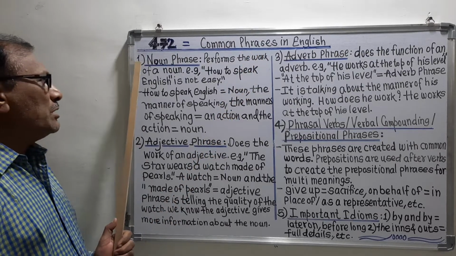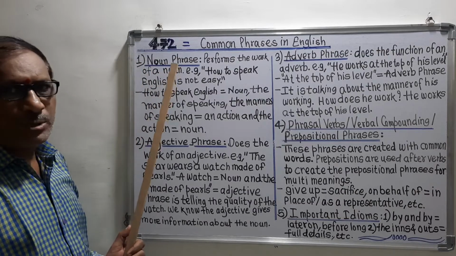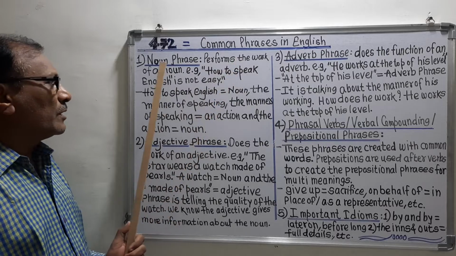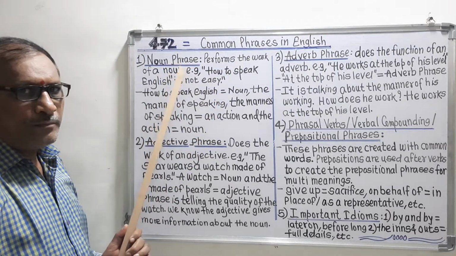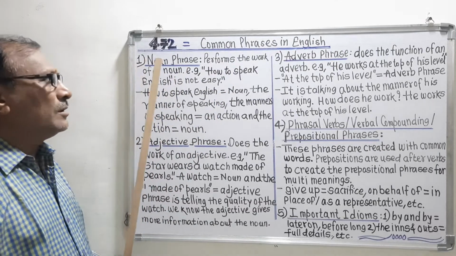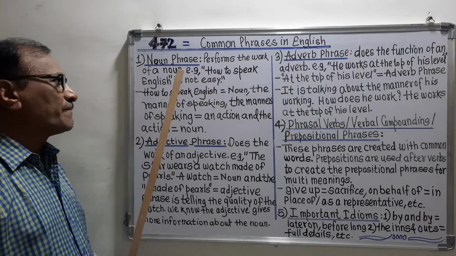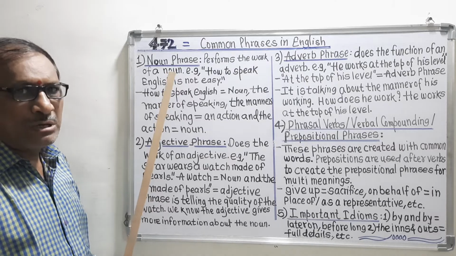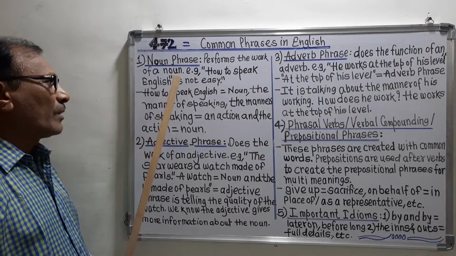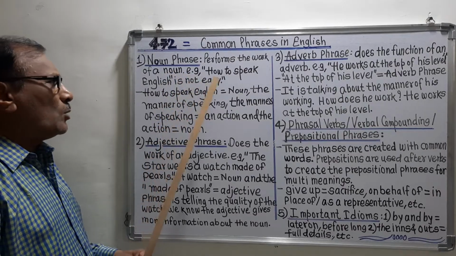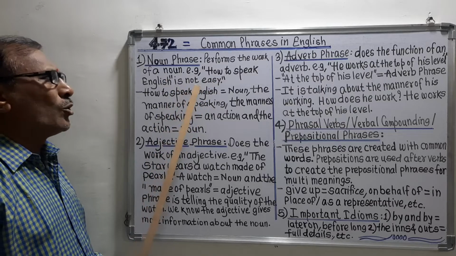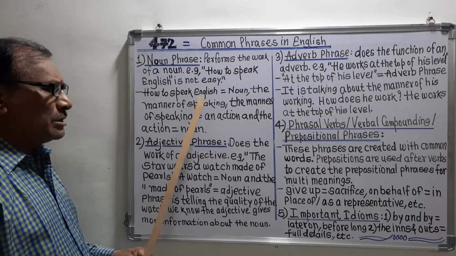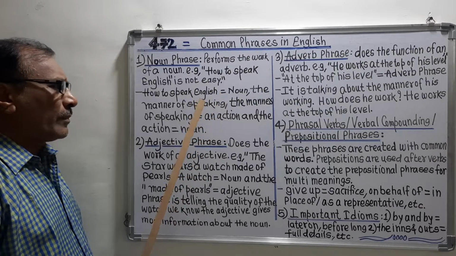The first phrase is the noun phrase. A noun phrase performs the work of a noun. It means that the noun phrase works as the noun, so its name is a noun phrase. For example, how to speak English is not easy. How to speak English is the noun here.